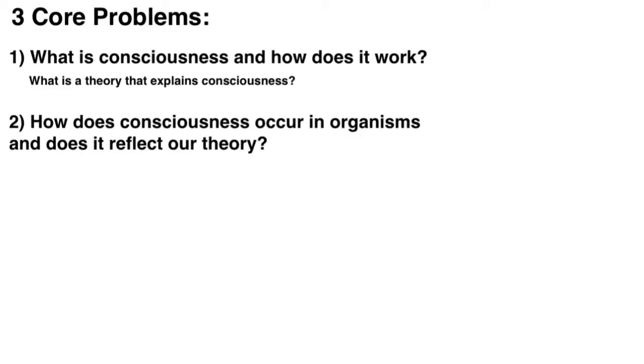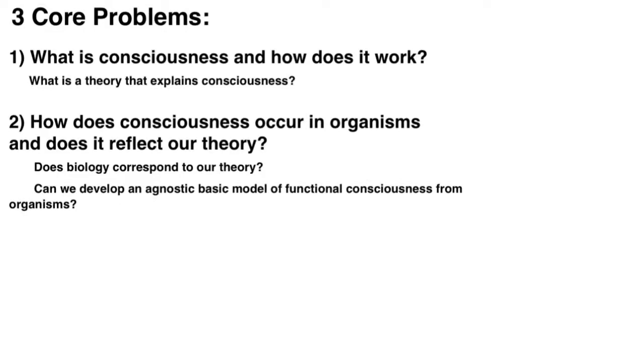The second problem is, how does consciousness happen in organisms, and does it reflect our theory? How do organisms demonstrate the features of consciousness? Can we look at the biological phenomena and see that they correspond to our abstract theory? Because if they do not, it means our theoretical approach is incorrect. Moreover, can we develop a basic model for how consciousness occurs separately from the physical and organic case? This is especially important, because if consciousness is fundamentally a product of organic and physical processes, then machine consciousness will be impossible.